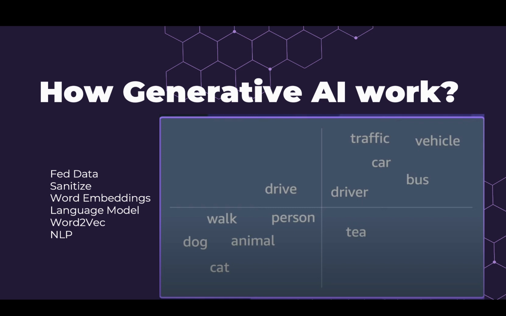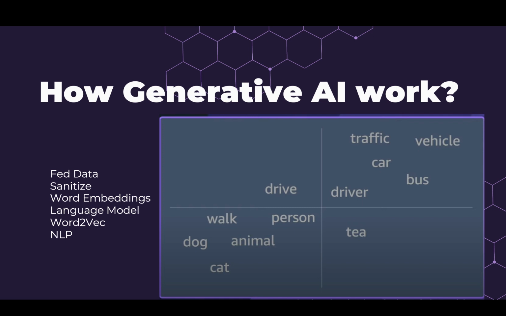Then we do sanitization. Sanitization means that we remove all the critical or harmful links or any harmful, hateful comments, anything like that. We remove all of that, and then we go for word embeddings. What are word embeddings? Generative AI focuses on understanding the relationship between several words present on the world wide web, for example, a dog and a cat.